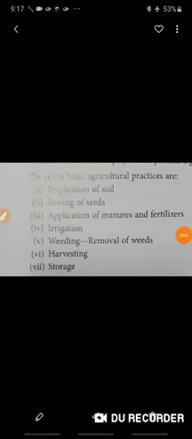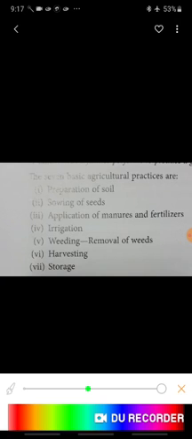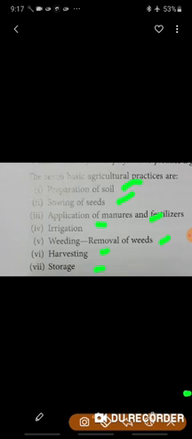Hello students. In the last class I defined what agricultural practices are, and I told you there are 7 activities in agricultural practices. The first one is preparation of soil, second is sowing of seeds, then application of manure and fertilizer, irrigation, weeding, that is the removal of weeds, we'll discuss what weeds are, then harvesting, and last is storage. All these are part of agricultural practices.